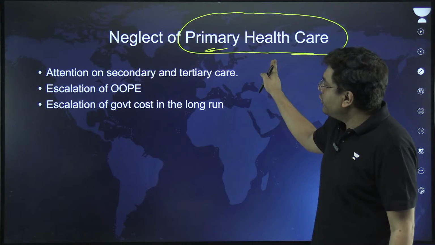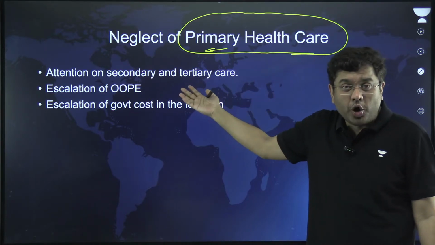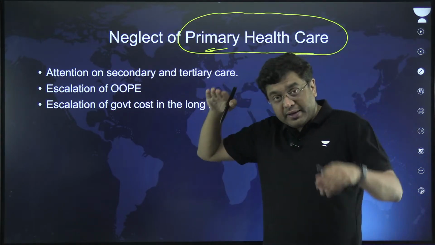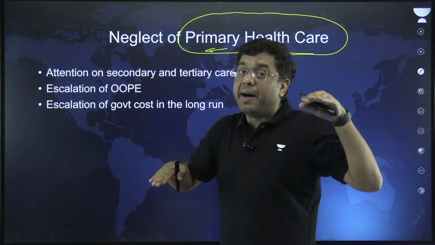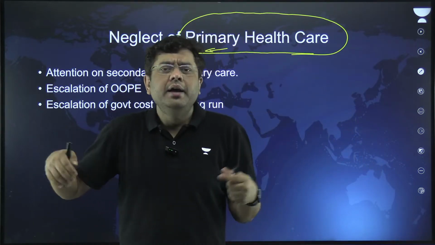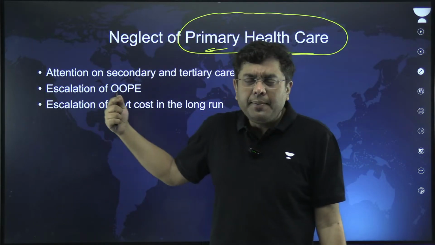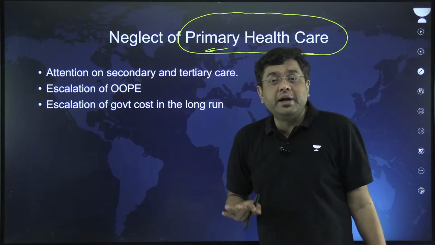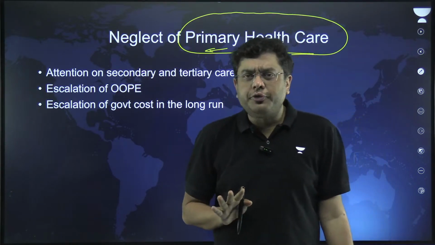And if attention to secondary and tertiary care is dominant, then obviously there will be an inequality and imbalance in the society. Not everybody requires tertiary care, right? Over the long run, also think about it logically. What is judicious for the government?